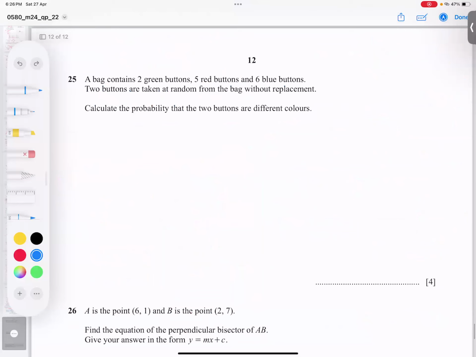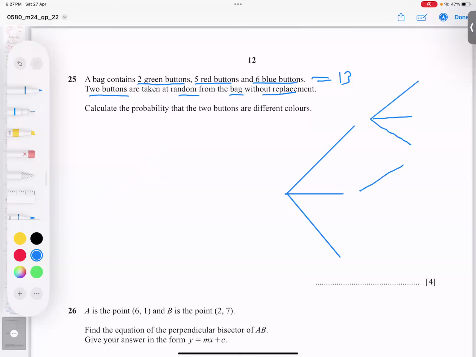Question number 25. A bag contains 2 green and 5 red and 6 blue buttons. 2 buttons are taken at random from the bag without replacement. 4 mark question, students, so better. And 6 plus 5, 11 plus 2, 13. Total are 13. Although this diagram is not compulsory, as a teacher I suggest you make it, because otherwise there is a chance of mistake. First branch expanded, second branch less expanded. Use the full space, so no problem. I hope you got the idea.